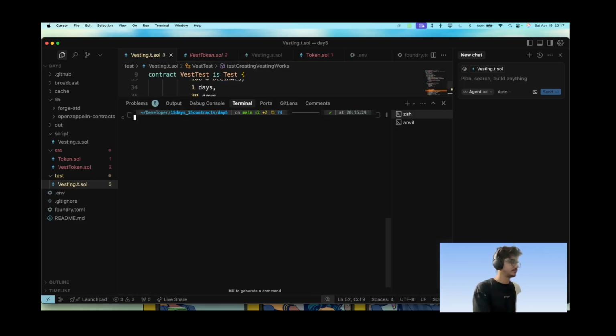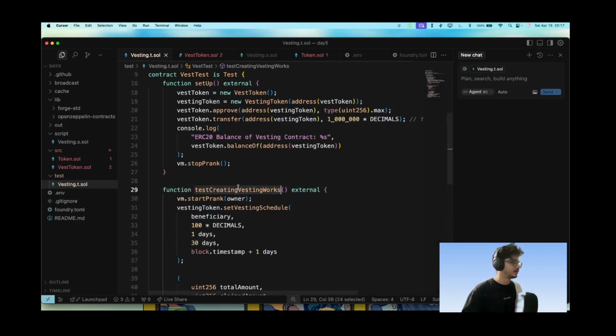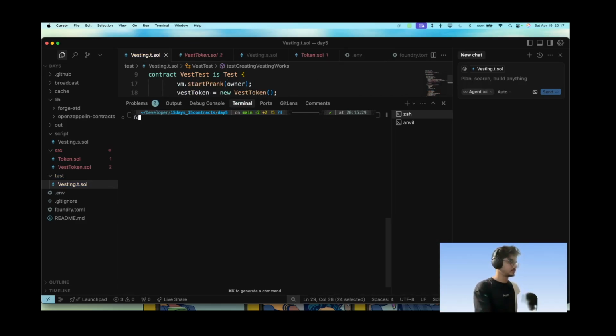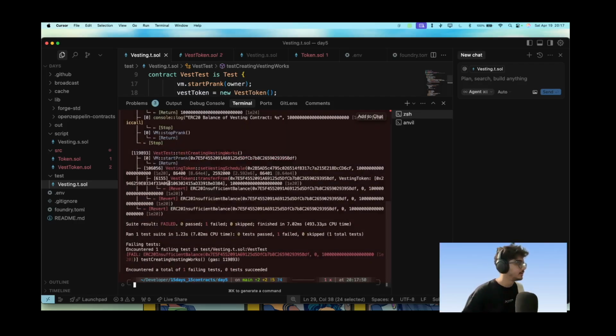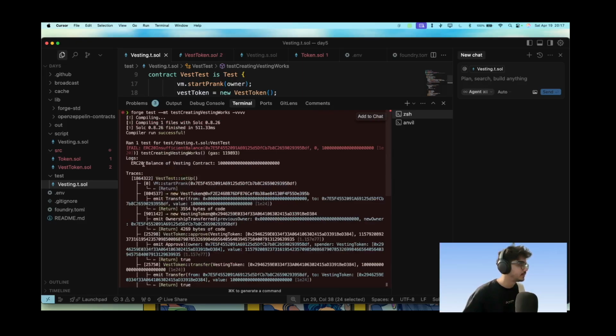And let's see if this works or not. I think this should work now. I'm not sure, it might not work. And if it does not work, we'll postpone the test to the next video. ERC20 insufficient balance, that's what we are stuck at.